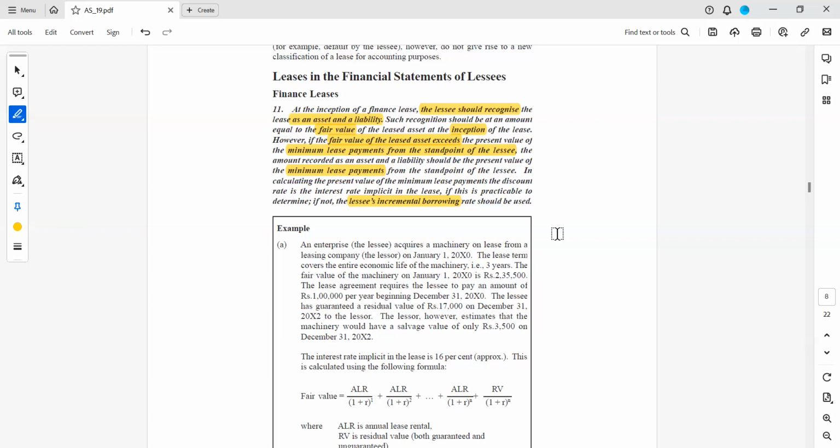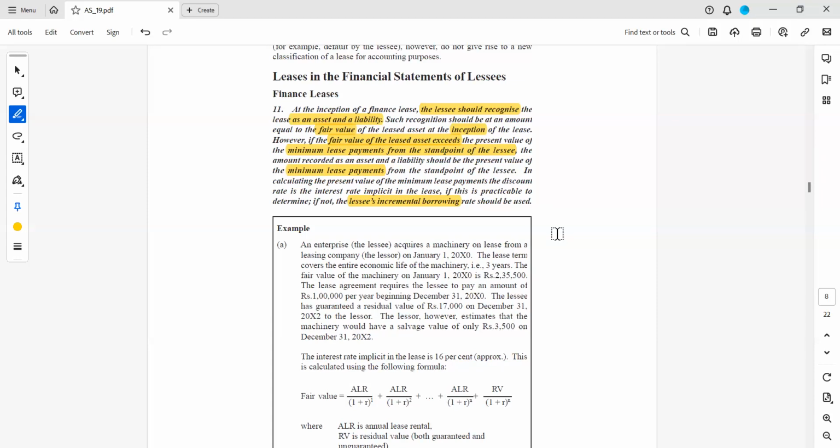That interest rate has to be considered as a discounting factor, and you have to arrive at the present value of your minimum lease payments spread over the lease period, compare that with the fair value of the leased asset, and take the value whichever is less as the asset in the books of the lessee.